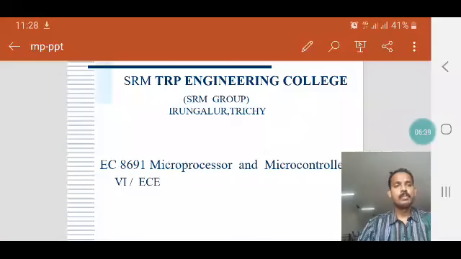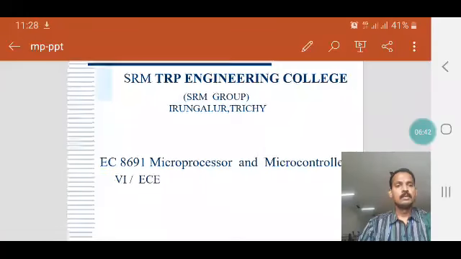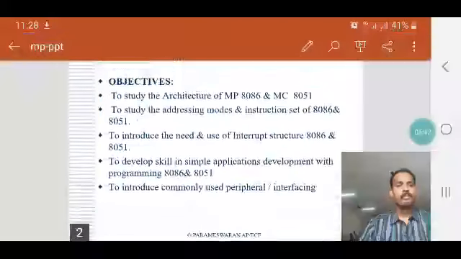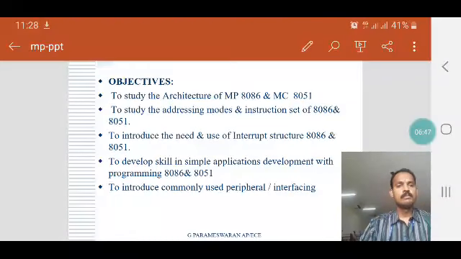The evolution of microprocessor started in the 1960s. 8085 is an older version of microprocessor. Now we have i5 processor, i4 processor. Likewise, nowadays we use advanced processors. The difference between older and newer processors is that the older processors are 8-bit, 16-bit processors. The latest processors are 32-bit, 64-bit,